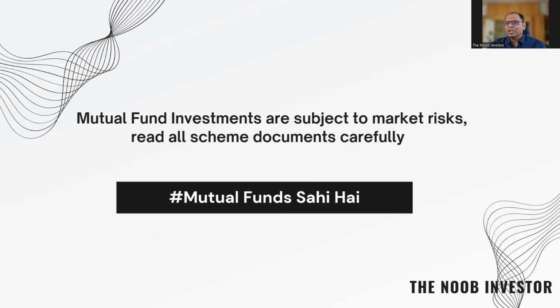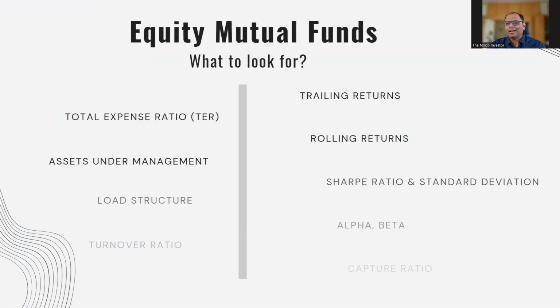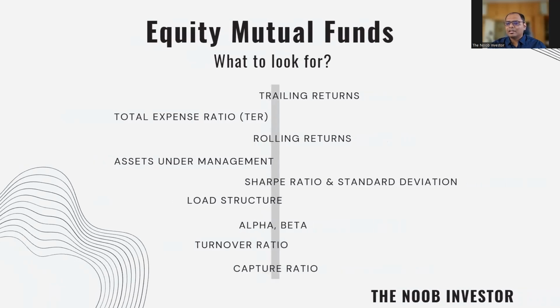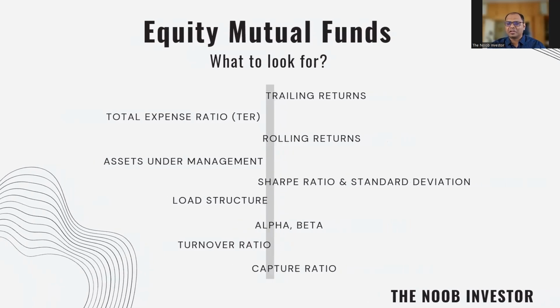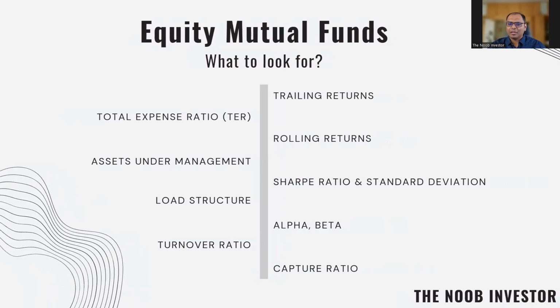If you read online, you'll see that people talk about a lot of things before investing into mutual funds: trailing returns, expense ratio, rolling return, Sharpe ratio, load structure, alpha, beta, capture ratio, turnover ratio. My God, by the time I look at each of this, I think I might be ready to die, right? It's too long, too tedious of a process. And I don't even know whether I can look at so many aspects and come up with a solution as well. So what I'm going to try here today is get a much simpler and structured approach of how to analyze and choose a mutual fund, right?